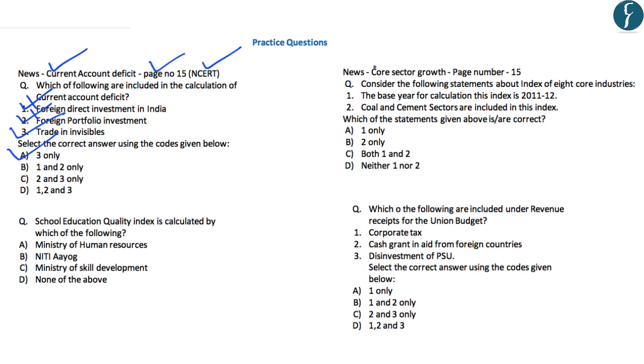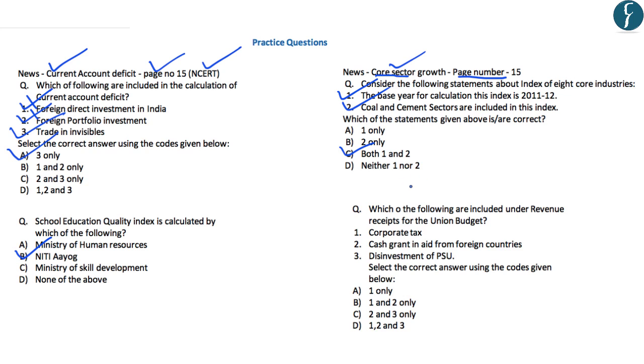The second question is related to core sector growth, and this news article is on page number 15, and this has also been discussed previously in a DNS video. So the question reads, consider the following statements about index of 8 core industries. The first is that the base year for the calculation of this index is 2011-12, which is correct. Second is coal and cement sectors are included in this index, which is also correct. So the correct answer is both 1 and 2. Third question is pretty straightforward. School education quality index is calculated by which of the following? So it is the NITI Aayog which calculates this.